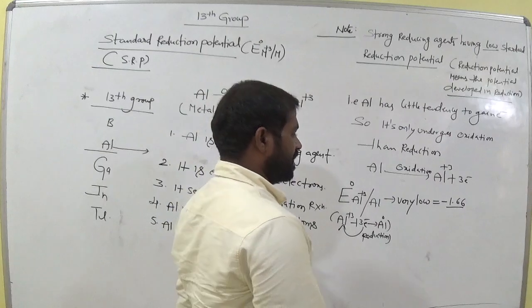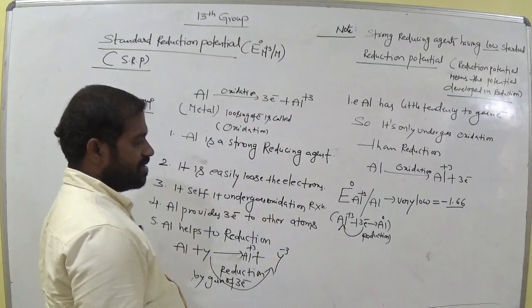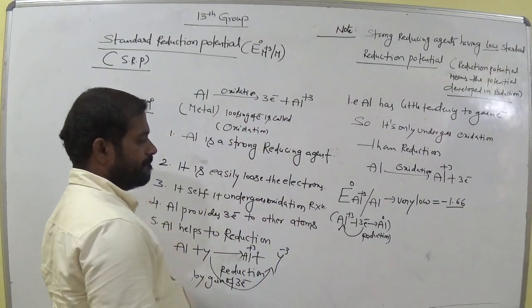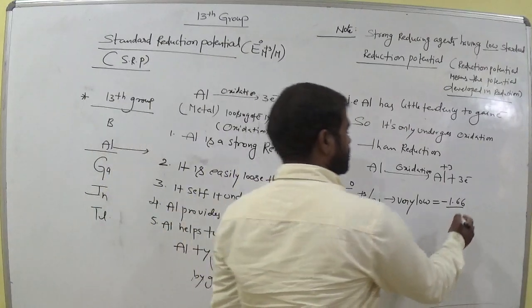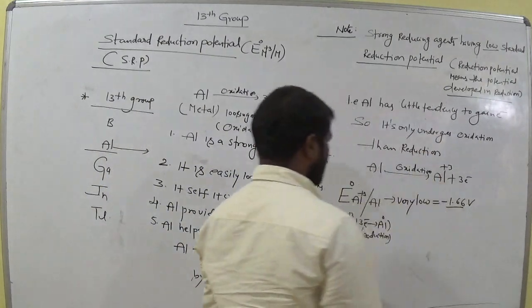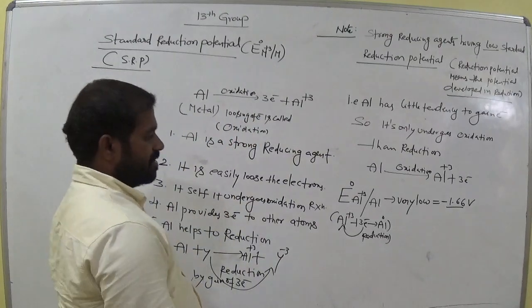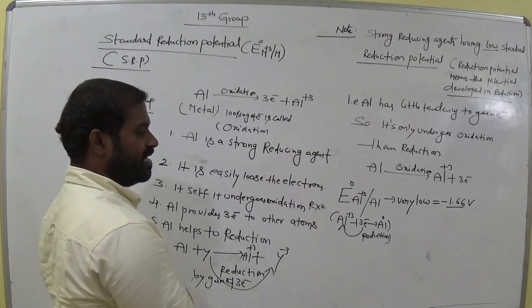Okay, is it clear, everyone? All of you? So the unit is volts for reduction potential. The reduction potential of aluminum is very, very less.